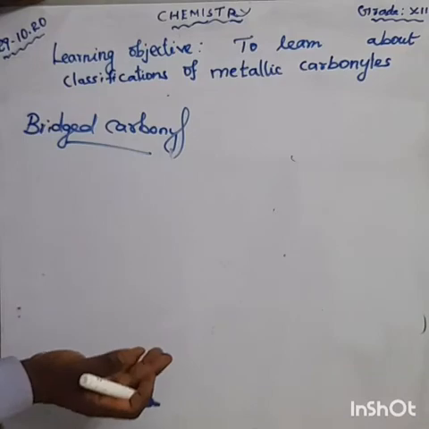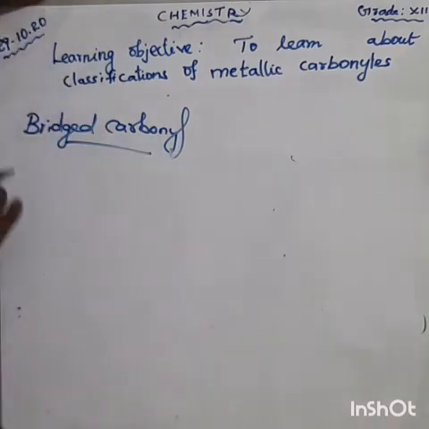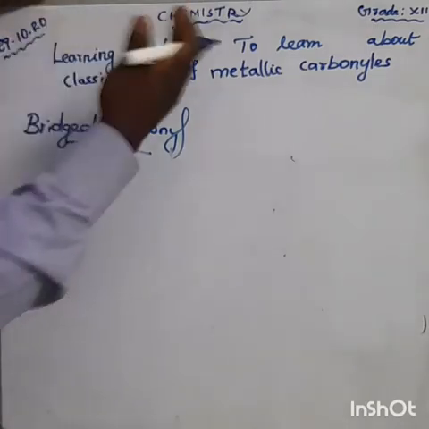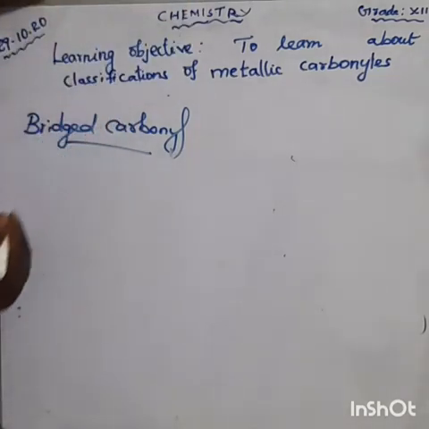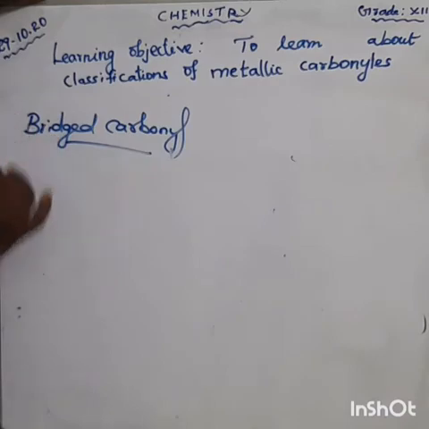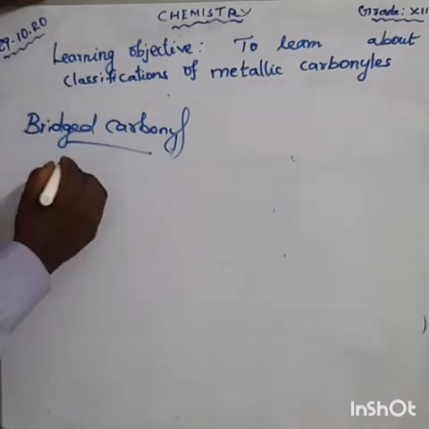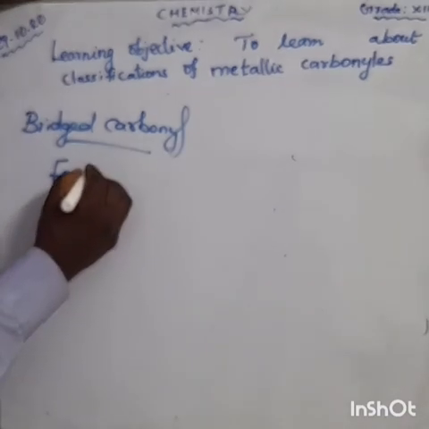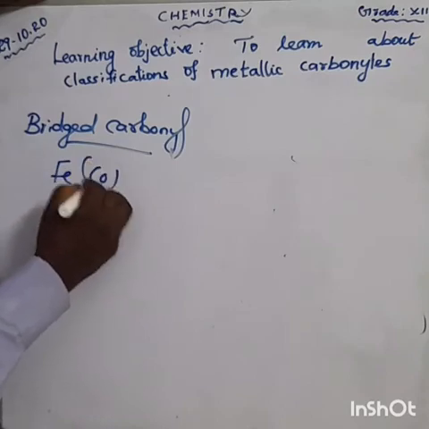Bridged carbonyl. Here, the metal carbonyl contains one or more bridging carbonyl ligands, along with terminal carbonyl ligands, terminal carbonyl ligands, and also one or more metal bonds. For example, what's the example? Fe2(CO)9.